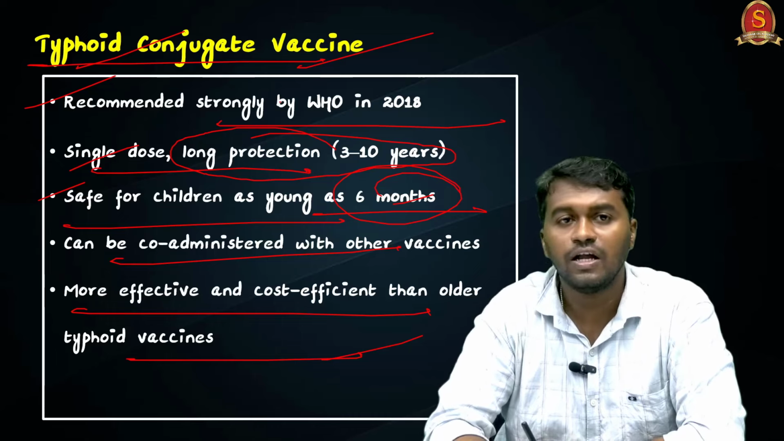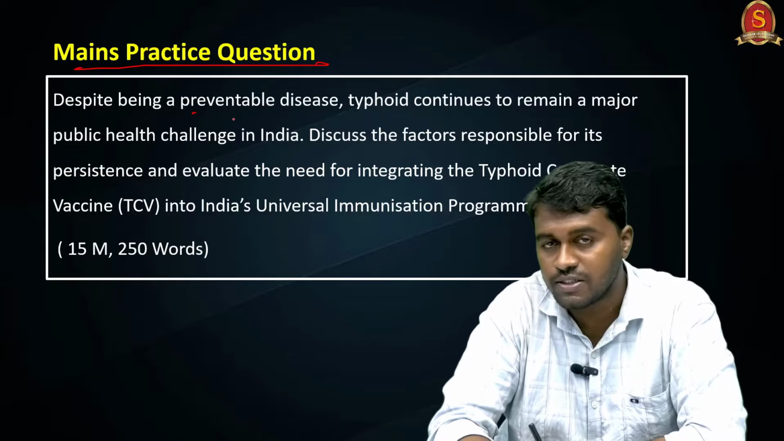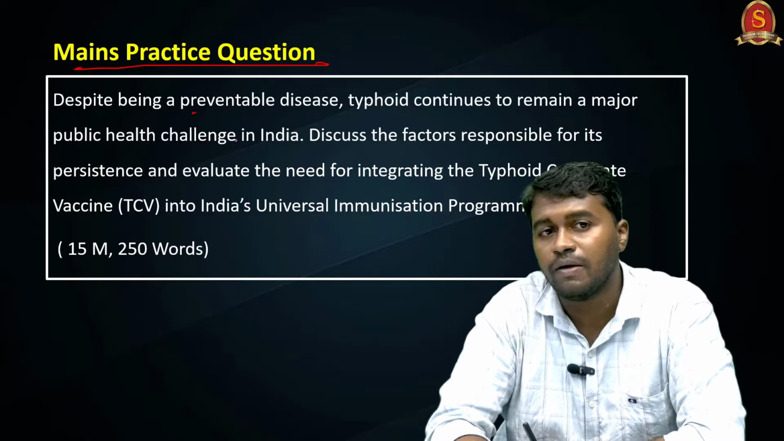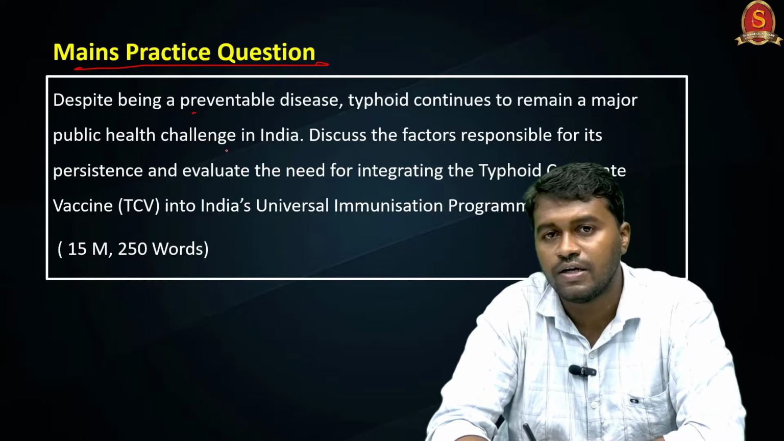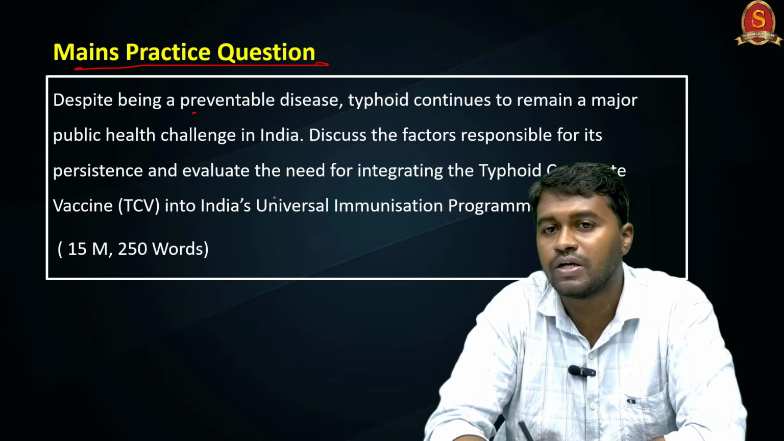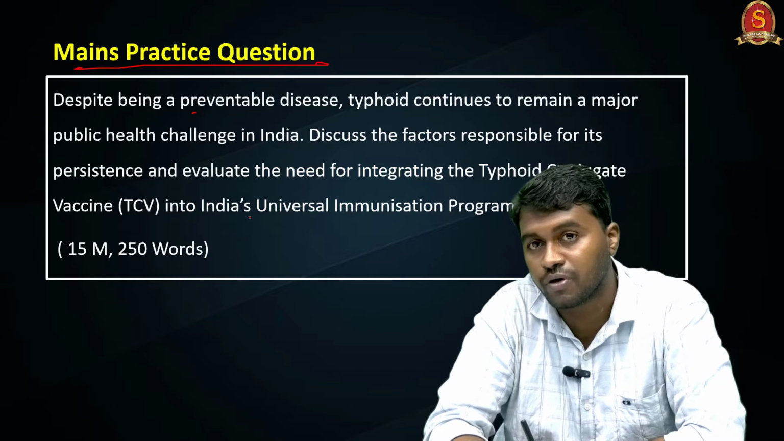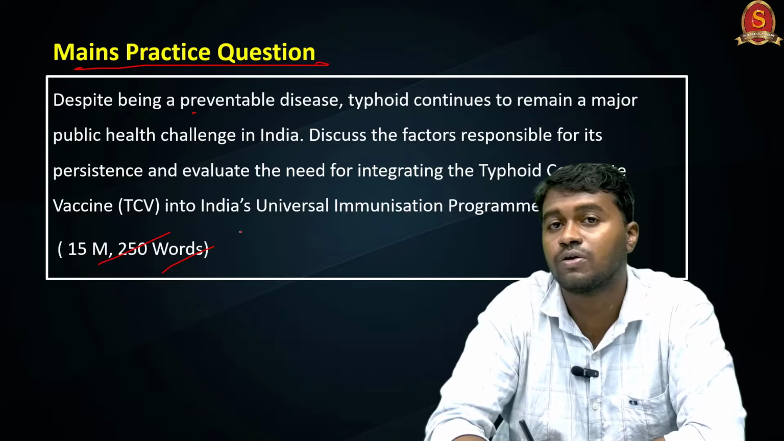Coming to the mains practice question: despite being a preventable disease, typhoid continues to remain a major public health challenge in India. Discuss the factors responsible for its persistence and evaluate the need for integrating the typhoid conjugate vaccine into India's universal immunization program. It's a 15 marks question and you have to write around 250 words.